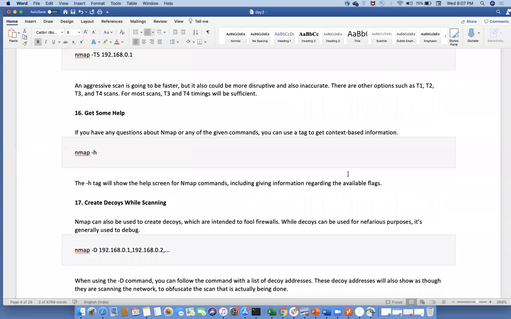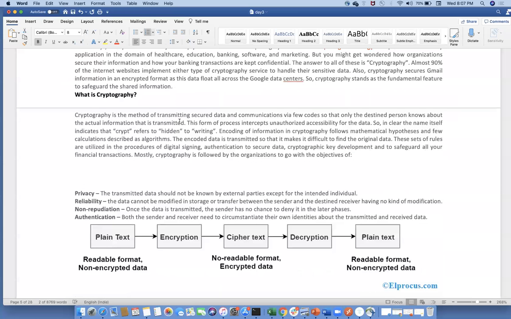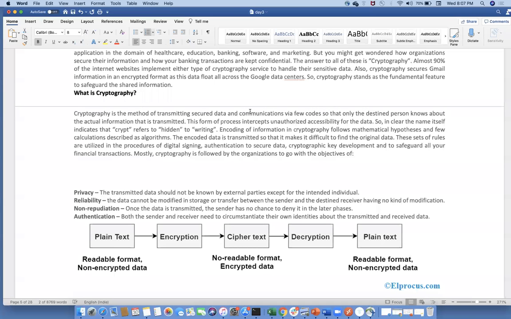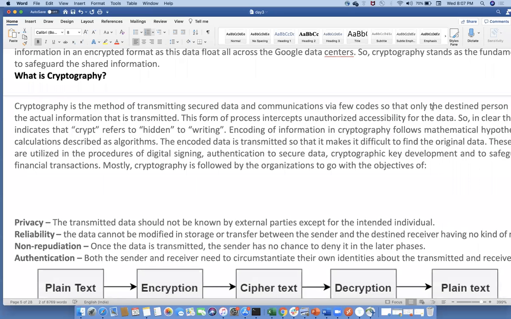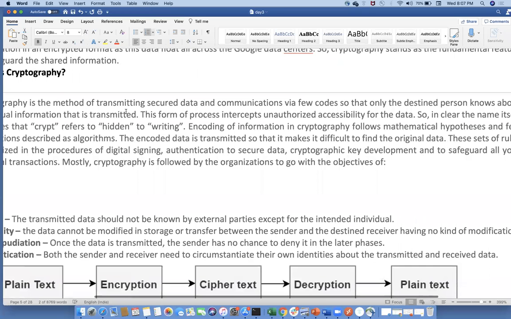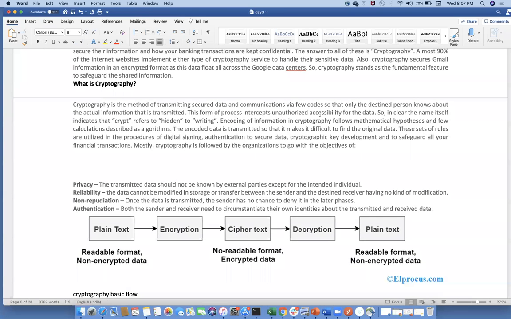Cryptography is a method of transmitting secure data and communication via codes so that only the designated persons know the actual information that is transmitted. It prevents interception and unauthorized access to the data. Now, what exactly is that? Privacy, reliability, non-repudiation, and authentication. Now you can see, right? Readable format, non-encrypted data, plain text.